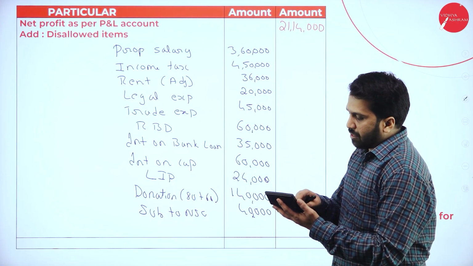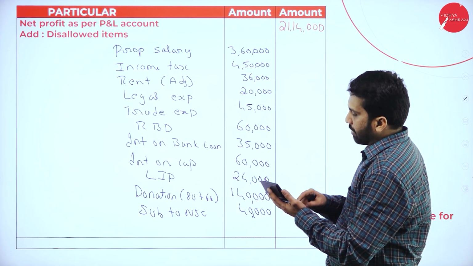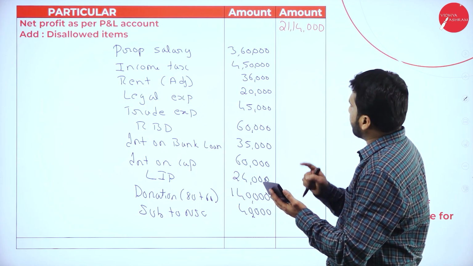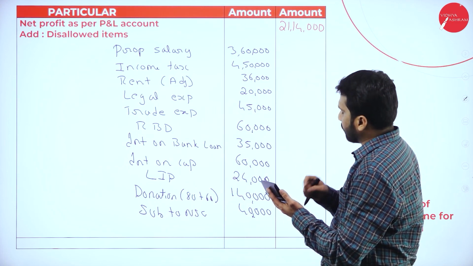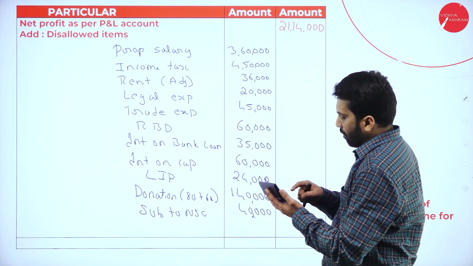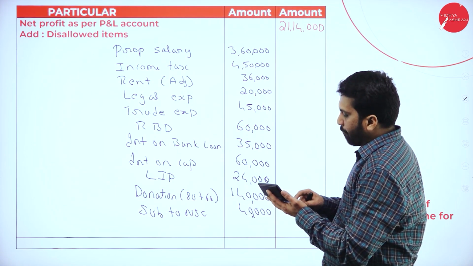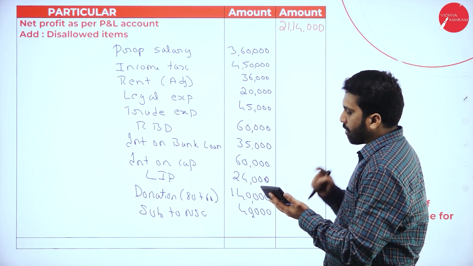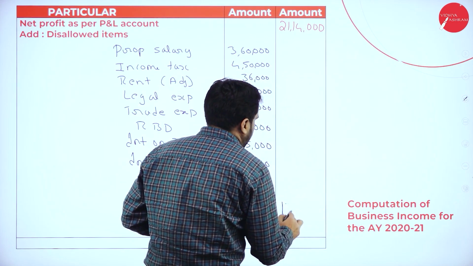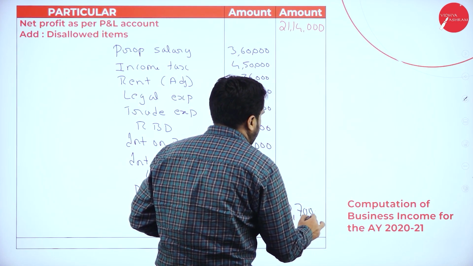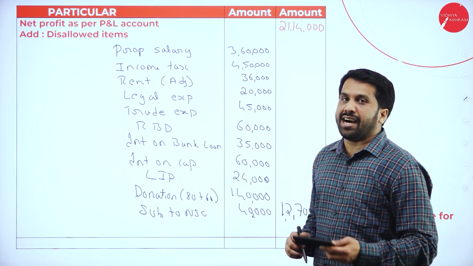Now, it will be 3,60,000, 4,50,000, 36,000, 20,000, 45,000, 60,000, 35,000, 60,000, 24,000, 1,40,000 and 40,000. I got around 12,70,000. So these are called disallowed items.